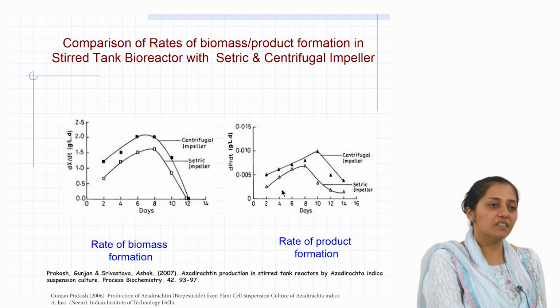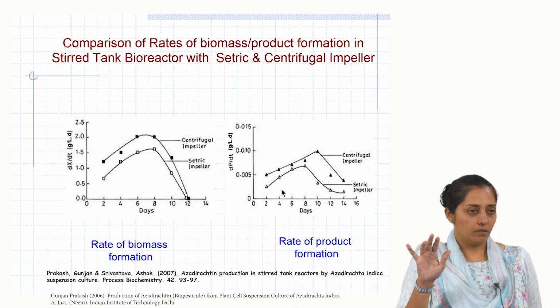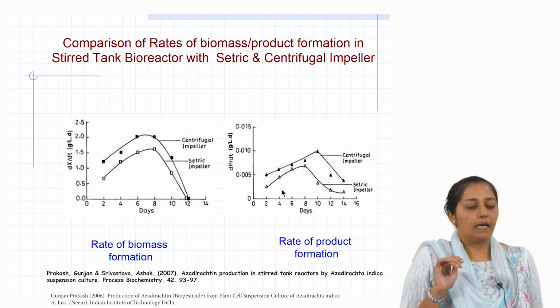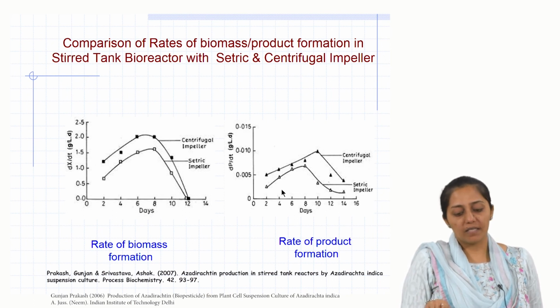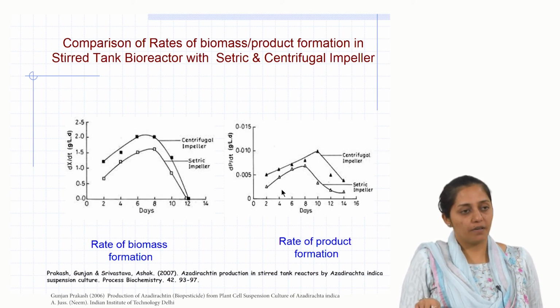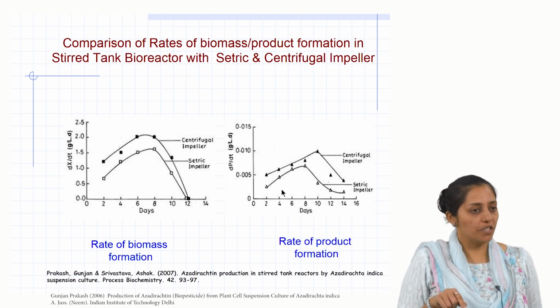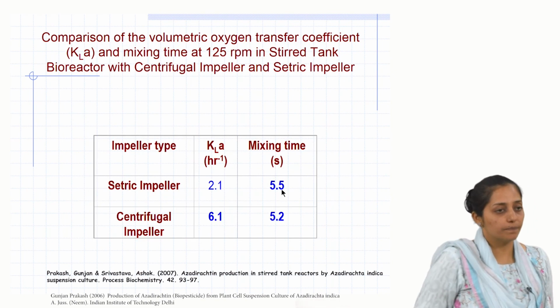What could be the reason? They drew the biomass formation rate and product formation rate, and you can see from the figures that the centrifugal impeller leads to better biomass formation rates during the cultivation period and also better product formation rates. They wanted to justify what could be leading to this.